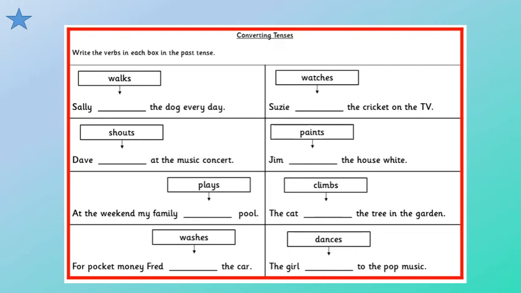The cat climbs the tree in the garden. For pocket money, Fred washes the car. The girl dances to the pop music.